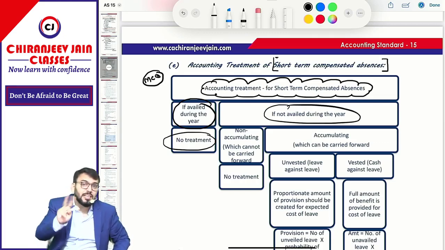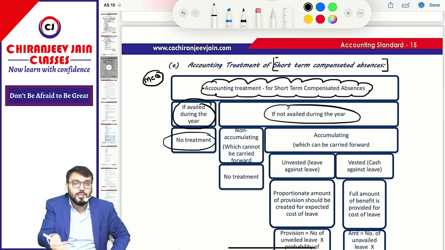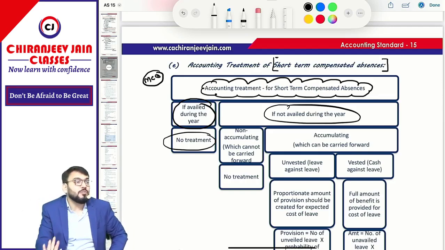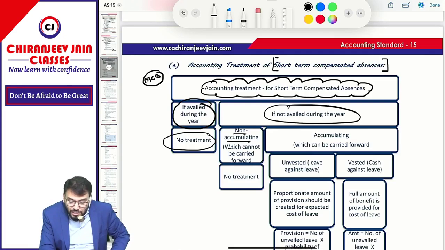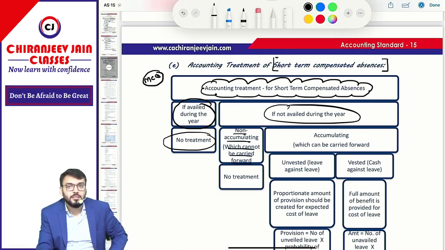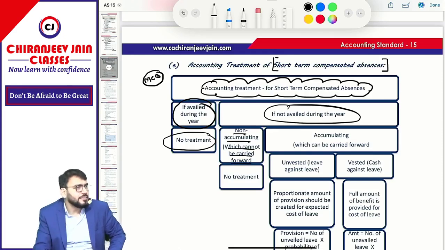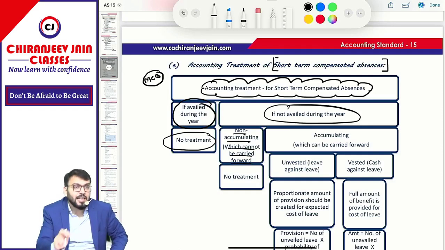If not availed during the year, there are two types. One is non-accumulating, one is accumulating. Non-accumulating means which will not be carried forward, means it will lapse. If you have not availed, it will be withdrawn. So for non-accumulating, which cannot be carried forward, your entry? No entry. If you have not availed, your mistake. Simple. But accumulating also can be there.